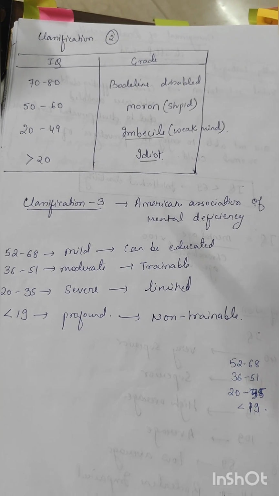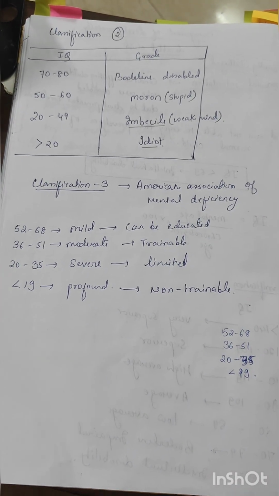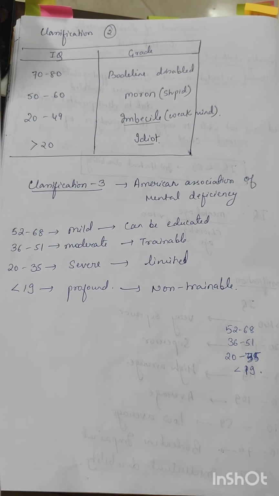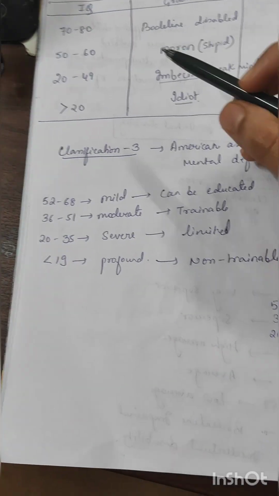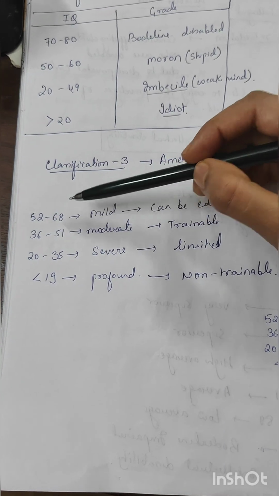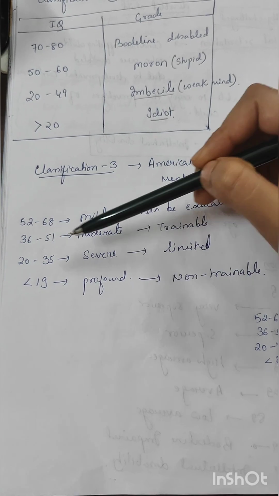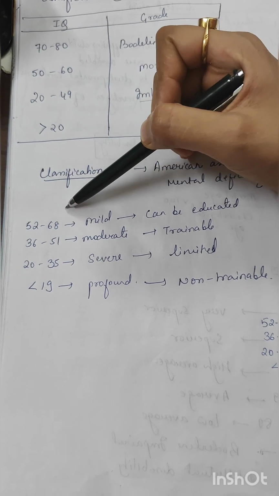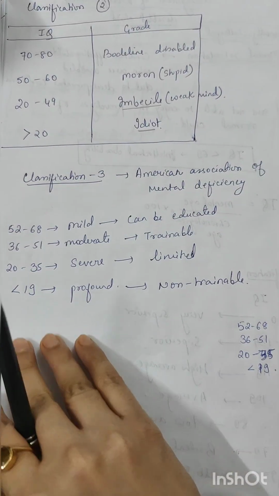Next classification is given by American Association of Mental Deficiency, in which they have classified it on the basis of mild, moderate, severe, and profound. That is whether they can be educated, trainable, or limited, or non-trainable. It is classified as 52 to 68, mild; 36 to 51, moderate; 20 to 35, severe; less than 19, profound. Okay, clear till here? Three classifications.